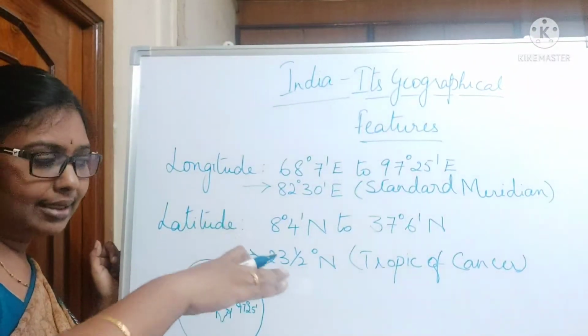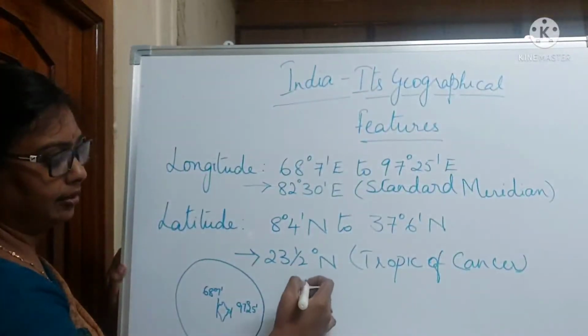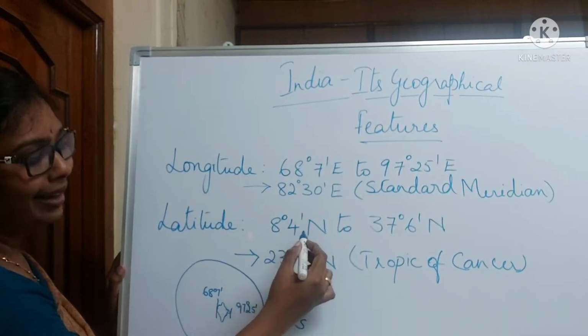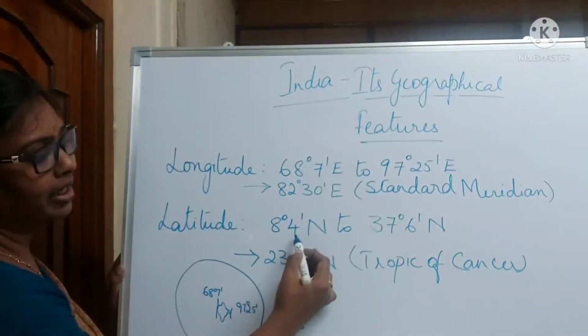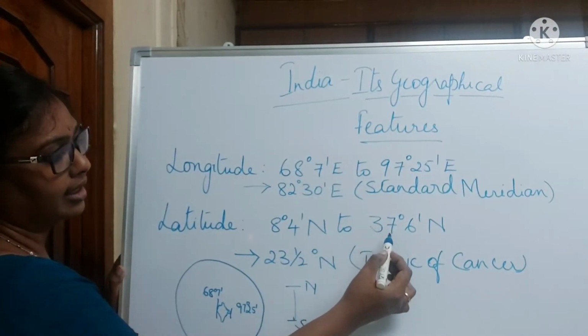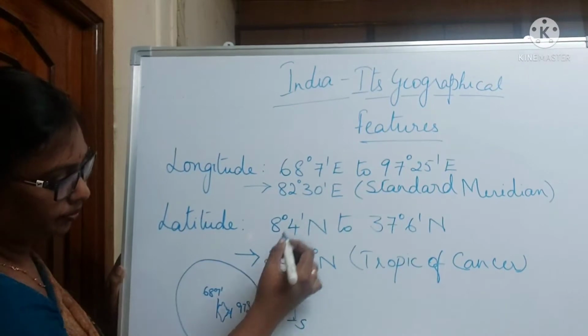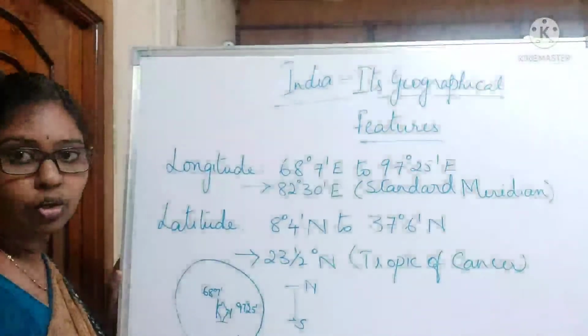Latitudinal extent is the north-south extent. It extends from 8 degrees 4 minutes north to 37 degrees 6 minutes north. 8 degrees 4 minutes north means it is very near to the equator.